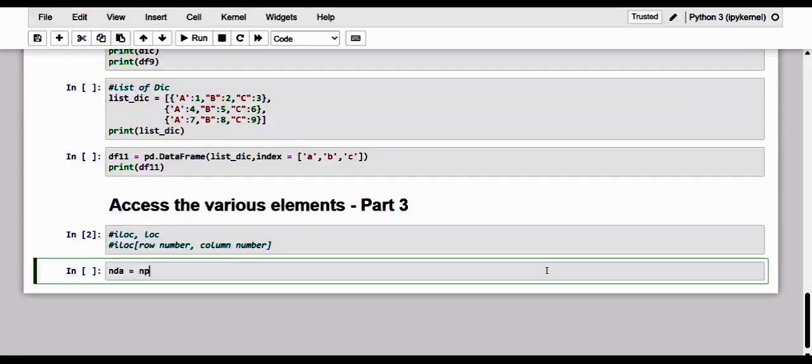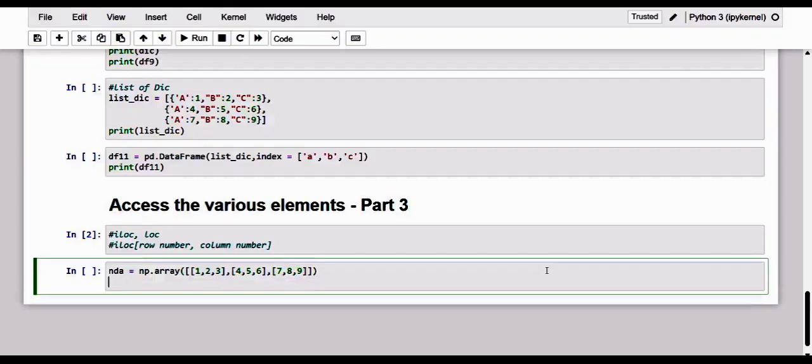And here I'm just going to make use of the array. Let me just define 1, 2, 3 and 4, 5, 6, next 7, 8, 9. So this is what the array is, and let me just define the data frame here.